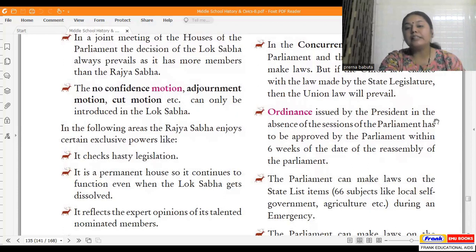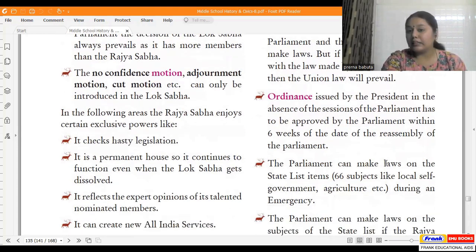Ordinance issued by the president in the absence of the session of the parliament has to be approved by the parliament within 6 weeks of the date of the reassembly of the parliament.